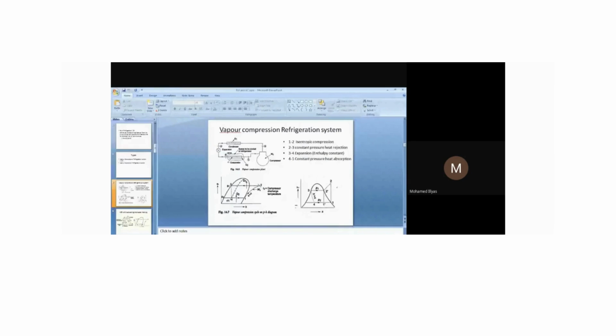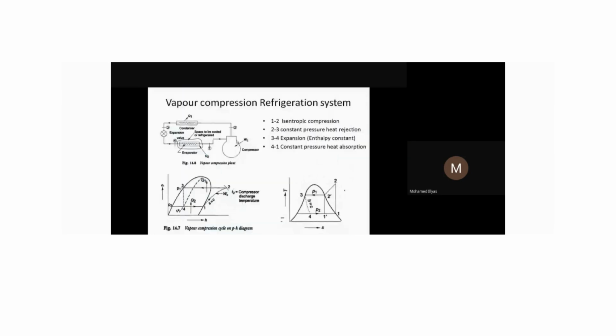The hot vapor refrigerant will enter into the compressor here. The compressor will further increase its pressure and temperature. So the pressure and temperature of the refrigerant is increasing. Okay, so it is in the vapor form only. That refrigerant, the high pressure, high temperature refrigerant, is entering into the condenser here.